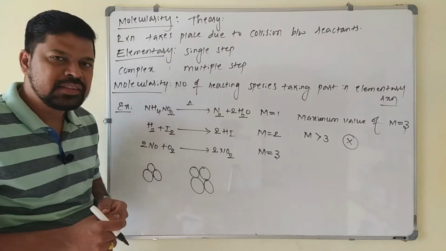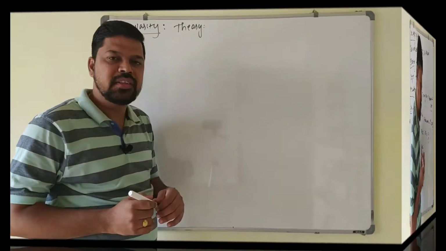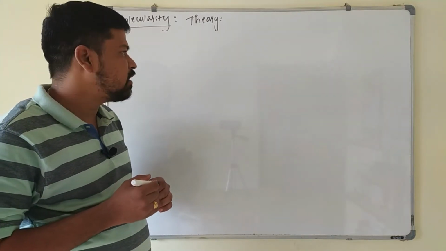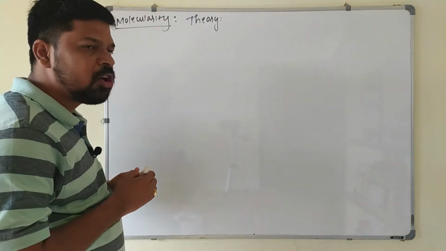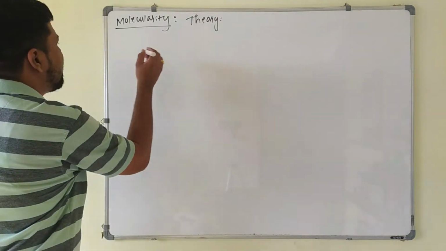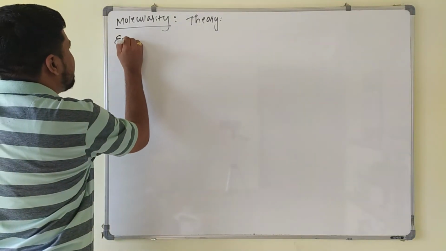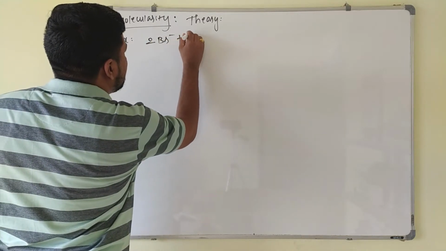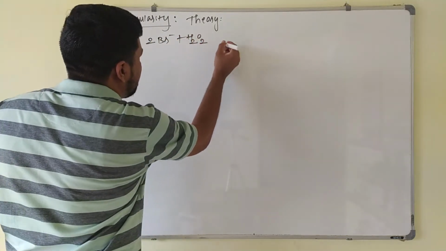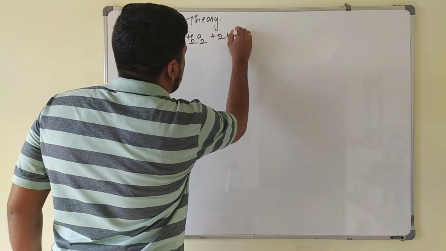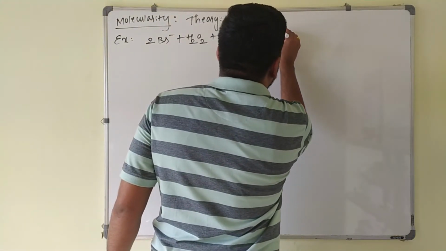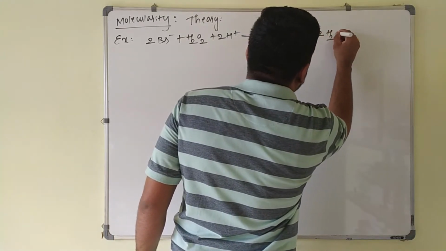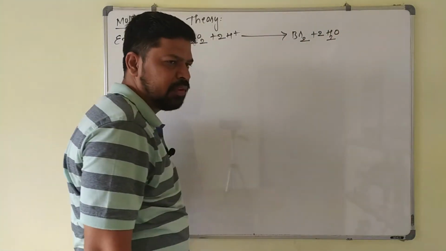What happens in the complex reaction? We'll see it now. We have discussed that molecularity of the reaction is applicable only for the elementary reaction, which is not applicable for the complex reaction. So we will see what happens in case of a complex reaction. If I take an example, 2 Br minus plus H2O2 plus 2 H plus, which is giving Br2 plus 2 H2O.